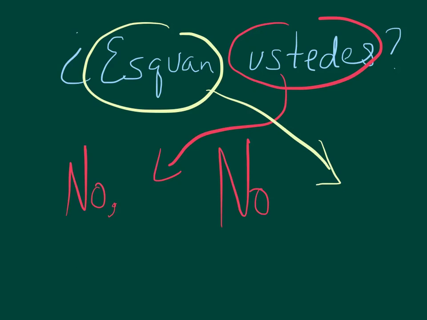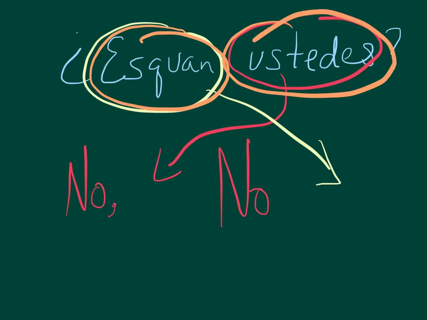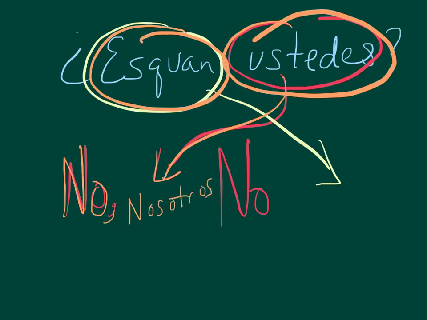Okay, now, you may or may not ski, but I want to practice something that you would say no to. So we're just going to use this as an example. So if I said, ¿esquían ustedes? I'm saying, do you and all of your friends ski? Now let's say you're not a group of skiers. You would have to say no first to answer my question. No, comma. Ustedes goes to nosotros. No, we, and then no and don't are the same in Spanish. So you're really saying we don't, and then you have to conjugate esquiar for nosotros, which is esquiamos. And then put your period. No, we don't ski.